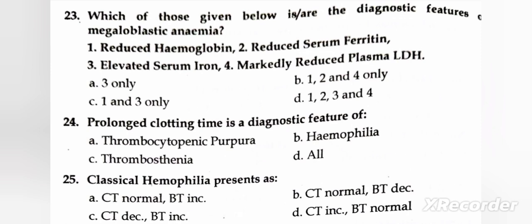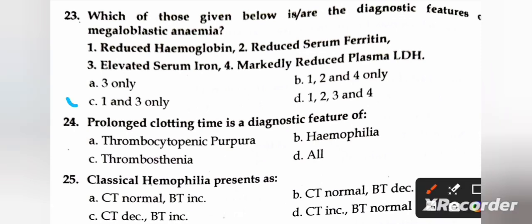A, 3 only; B, 1, 2 and 4 only; C, 1 and 3 only; D, 1, 2, 3 and 4. So the right one is C, 1 and 3 only: reduced hemoglobin and elevated serum iron. So the next question is: prolonged clotting time is a diagnostic feature of thrombocytopenic purpura, hemophilia, thrombocythemia, and all.